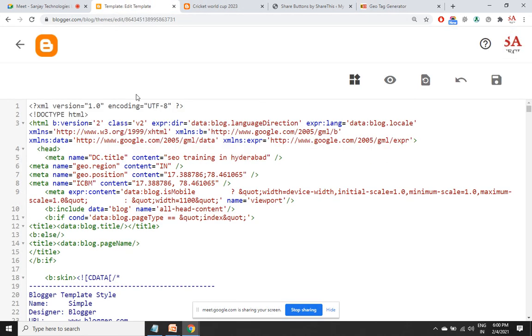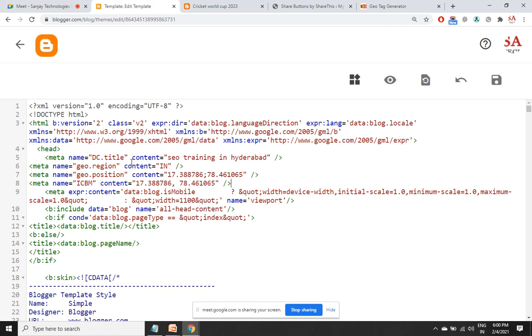All the pages of the website will have this common location, the common code. So firstly decide whether it is the page that you want to target or the website. In case you are using this code as well as the location in the post, then this will be considered not the post. So don't place different locations post wise as well as theme wise. Either do this or that one, not both of them. This is the solution for Blogger.